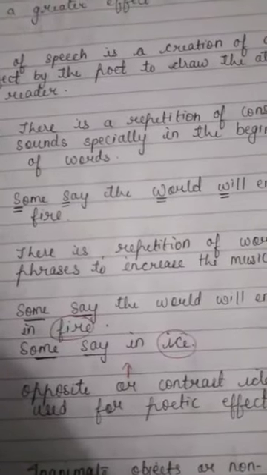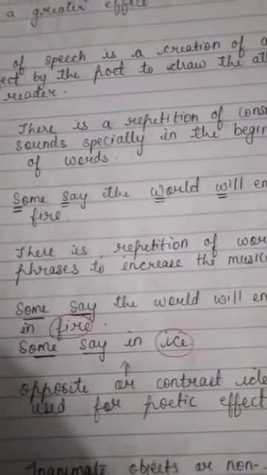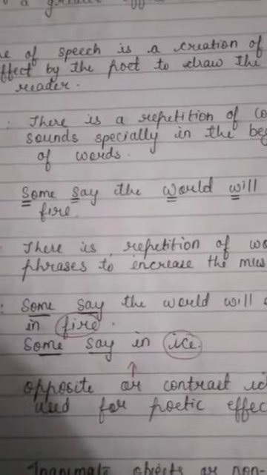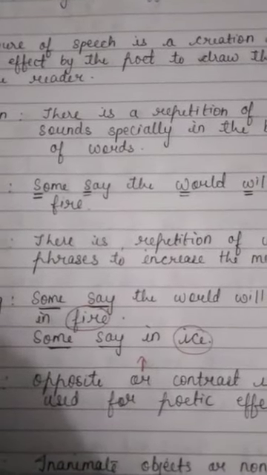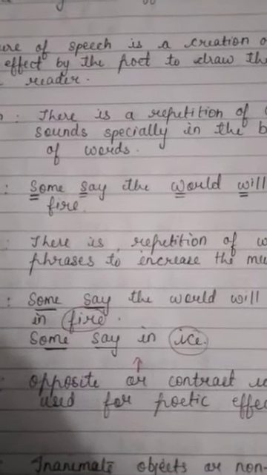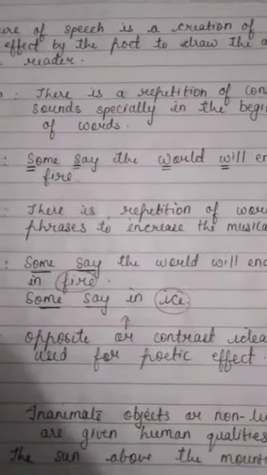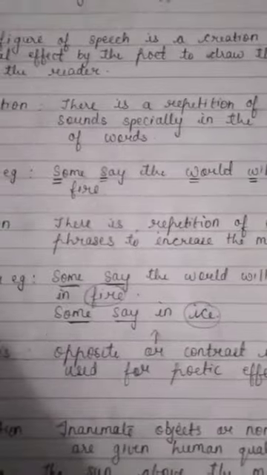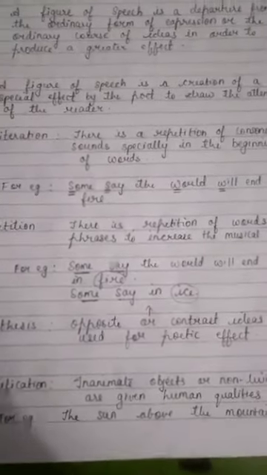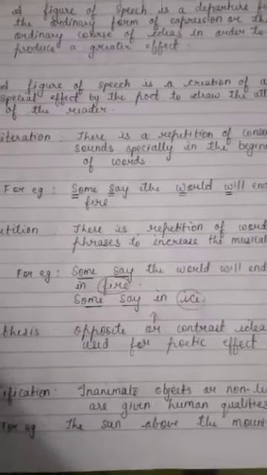Now see the words I have circled, fire and ice. Both are opposite. They are contrasting ideas, so they are being used by the poet to create a poetic effect. And that is why the figure of speech in this line is antithesis. Okay, now moving on further.